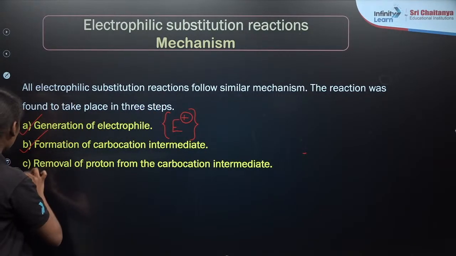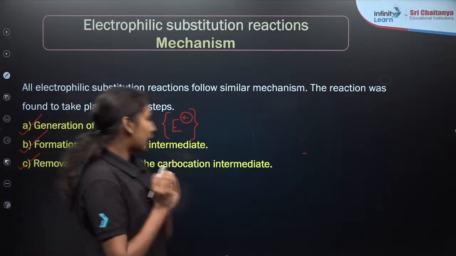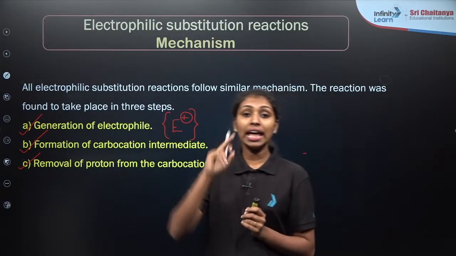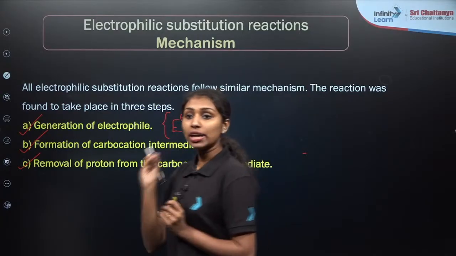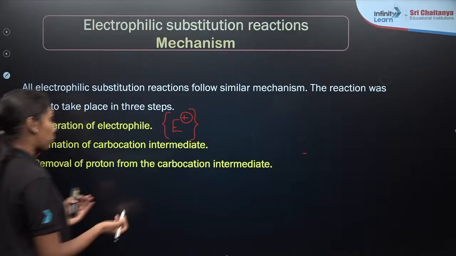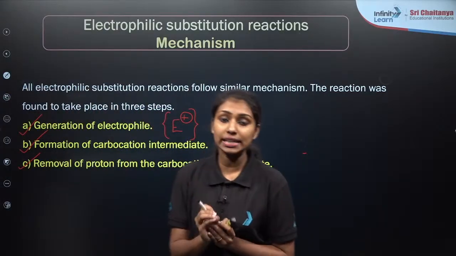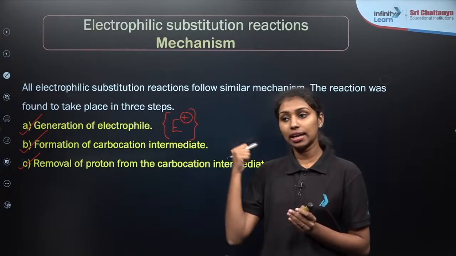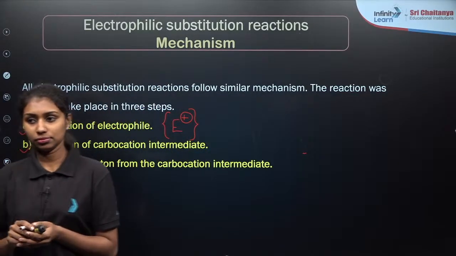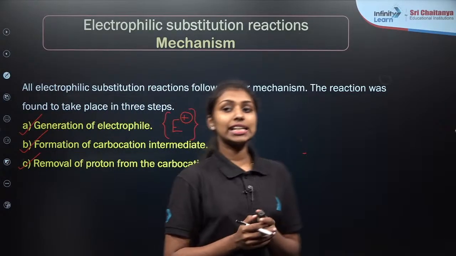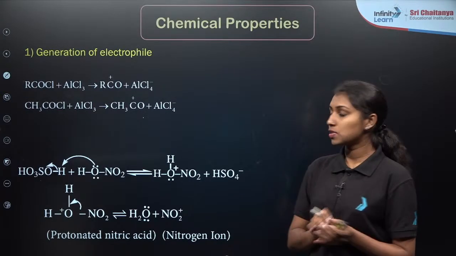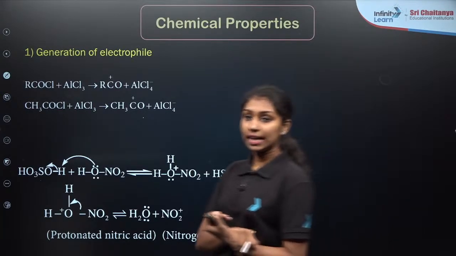Then what will happen in the last step? A carbocation intermediate is formed, and from that carbocation intermediate, an H plus ion, or a proton, is removed to form the final product. So removal of a proton from the carbocation intermediate is the last step of electrophilic substitution reactions. Let us see the reactions one by one in detail. Here is the first step.